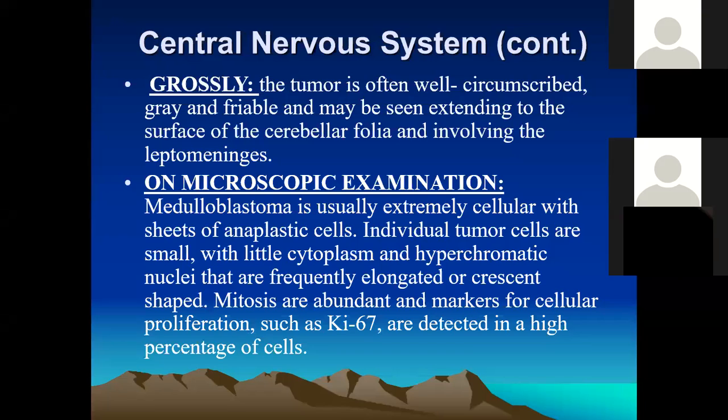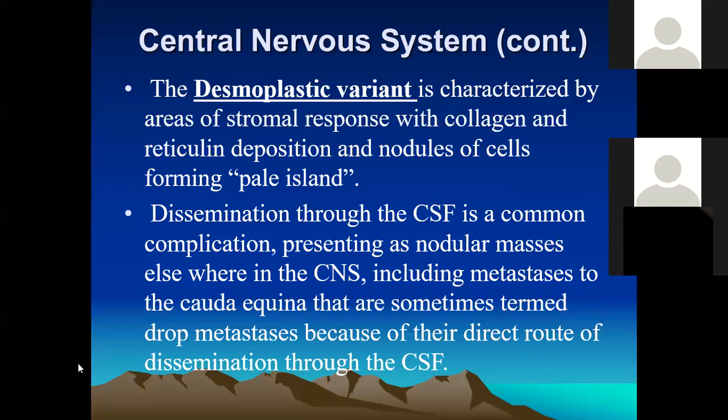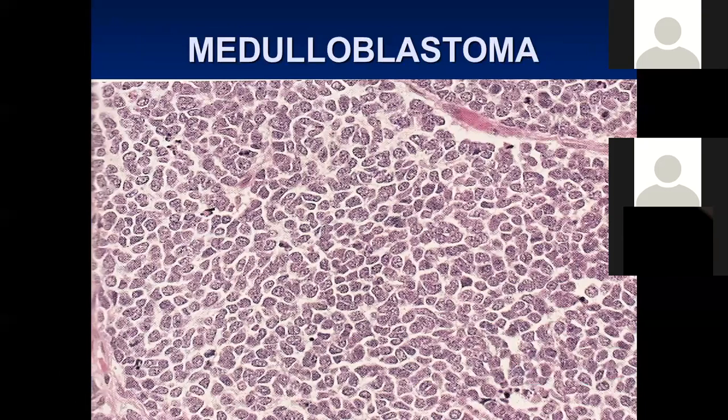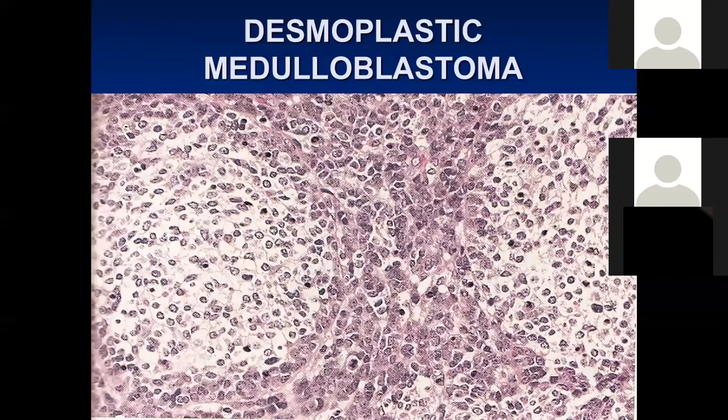They show high mitotic activity, high pleomorphism, and areas of hemorrhage. These highly aggressive tumors with polymorphic nuclei are also called anaplastic medulloblastomas.